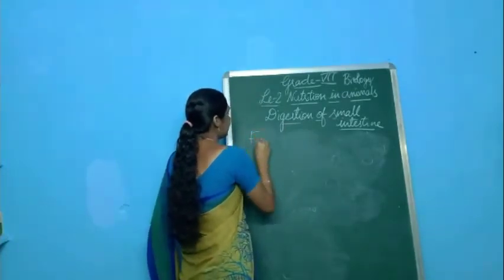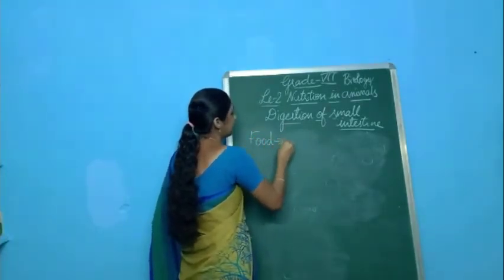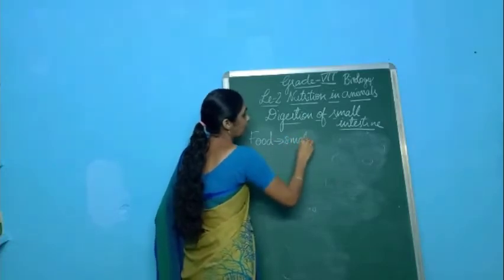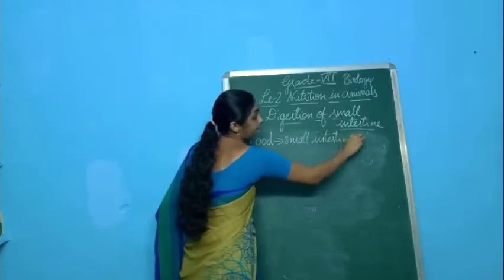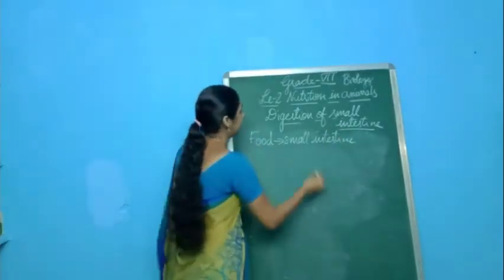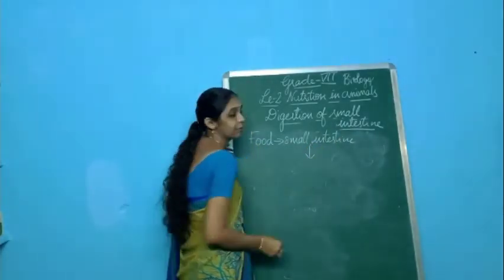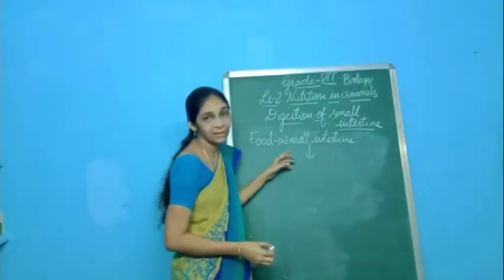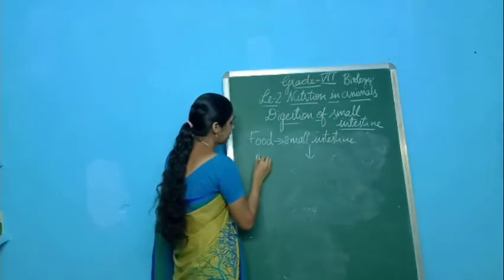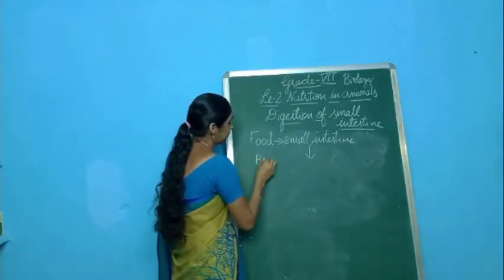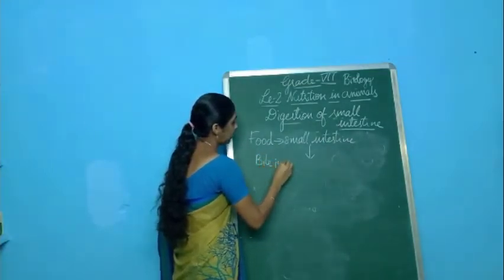As food enters into the small intestine, what happens to that food? The digestive juices will be secreted immediately. So first, what type of juice will be secreted? The bile juice.